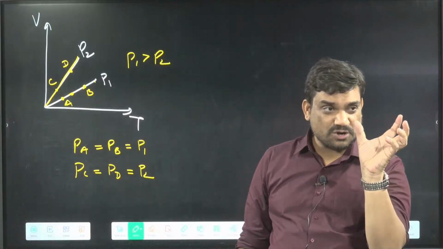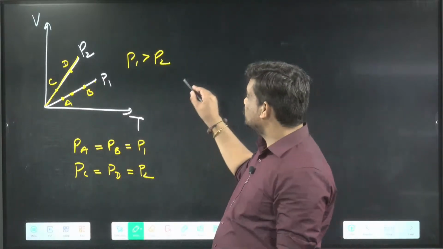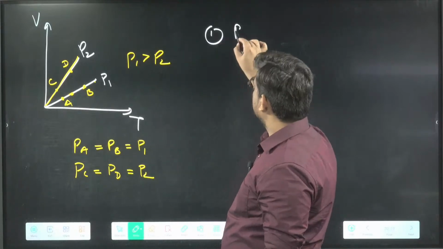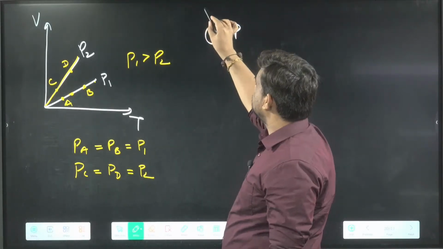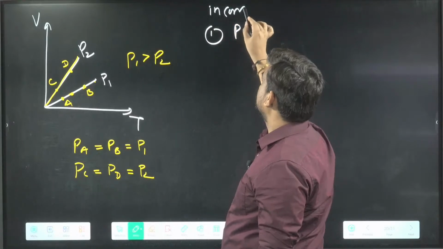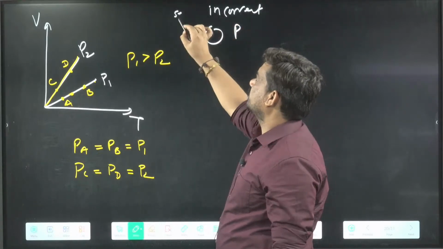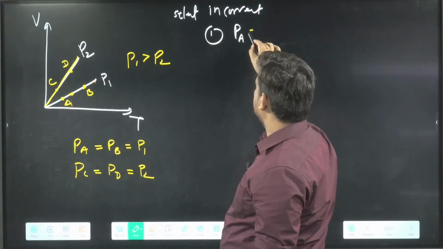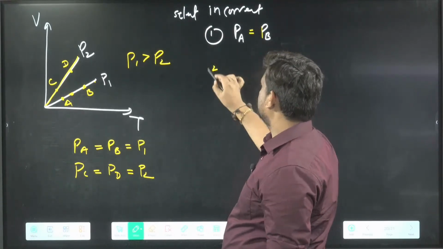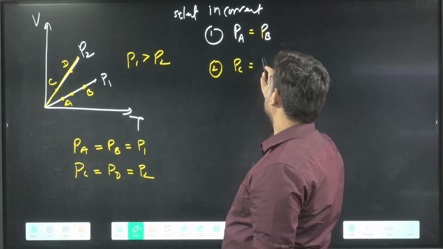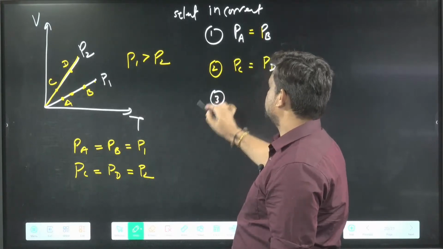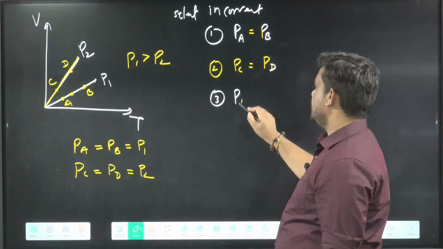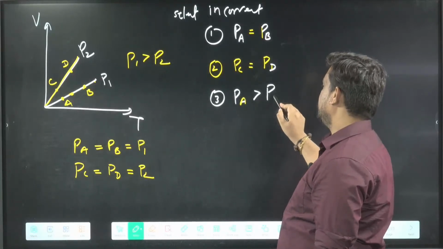What options will they give you? They will ask which of the following is incorrect, you have to select the incorrect one. First option: PA equals PB. Second option: PC equals PD. Third option: PA more than PD.